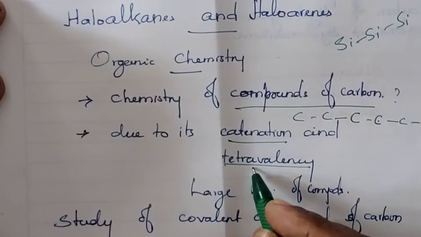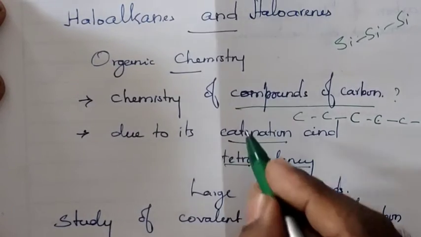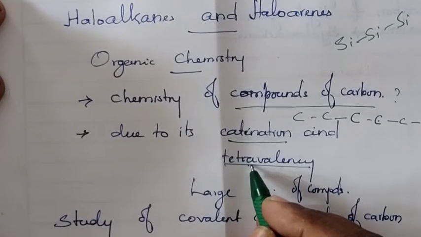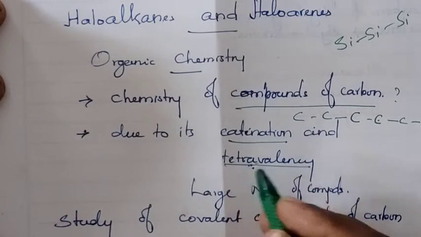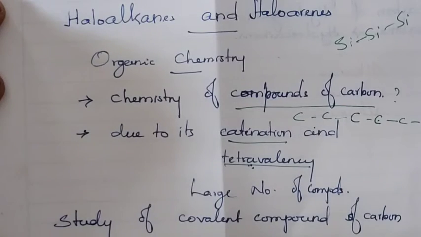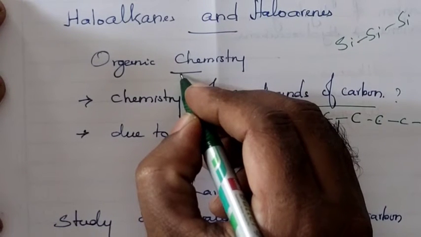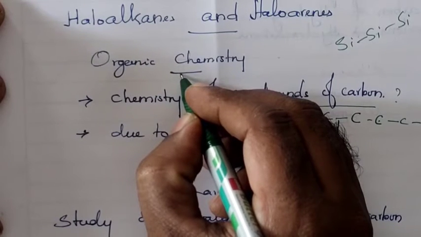Also, it is tetravalent. Because of these two factors, catenation and tetravalency, carbon forms a large number of compounds. These compounds are covalent in nature. Study of covalent compounds of carbon is known as organic chemistry.